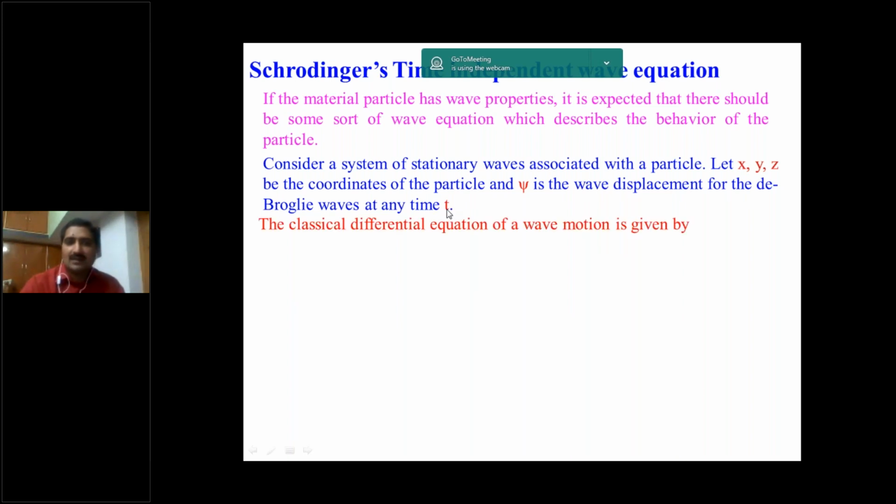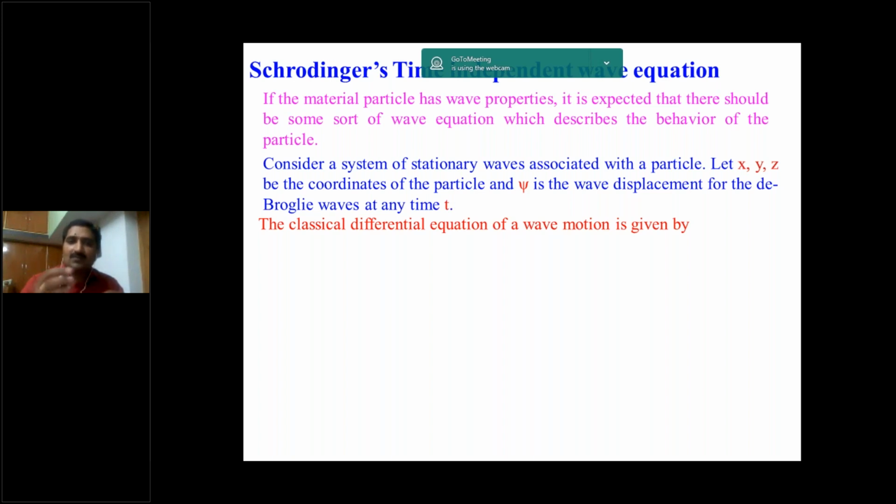Then the classical differential equation of wave motion is given by this. If n waves are moving in several directions and are associated with a particle, then that is called a matter wave, whose wavelength is lambda equal to h by mv.